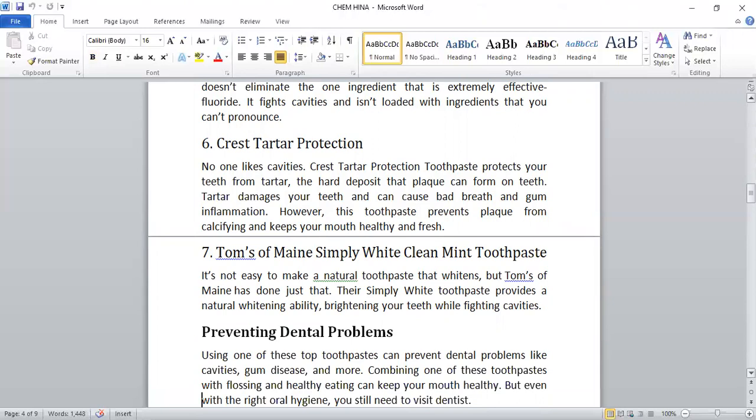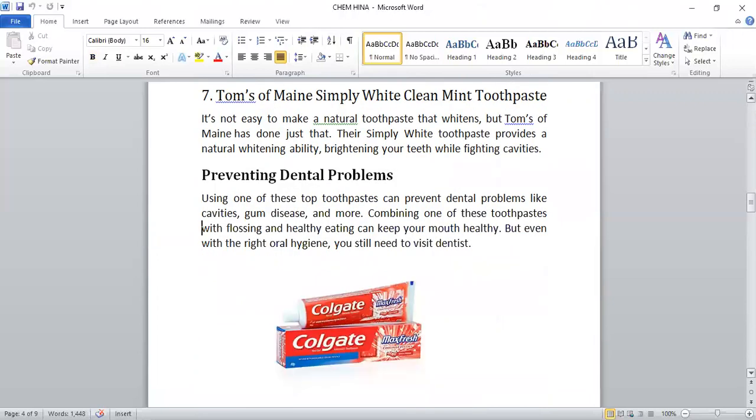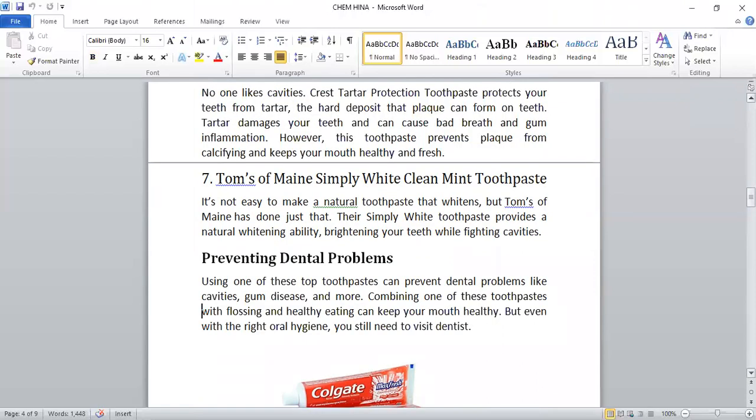Crest Tartar Protection toothpaste protects one's teeth from tartar, the hard deposit that plaque can form on teeth, which damages your teeth and can cause bad breath and gum inflammation. However, the toothpaste prevents plaque from calcifying, keeping your mouth healthy and fresh. After plaque comes the tartar, and then the bad smell, cavities, and all that.